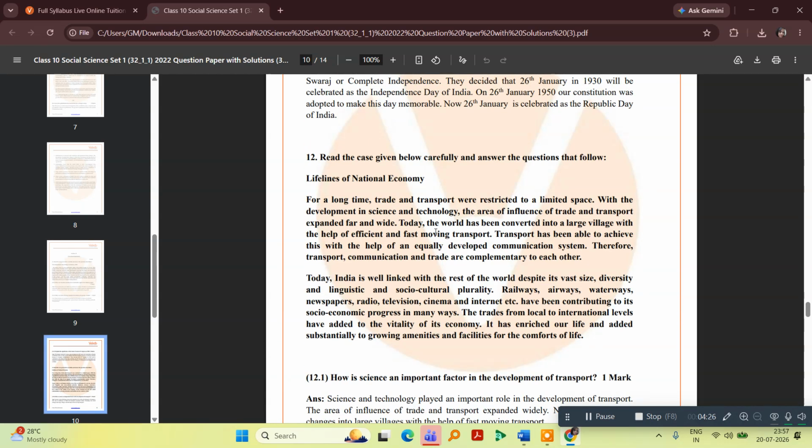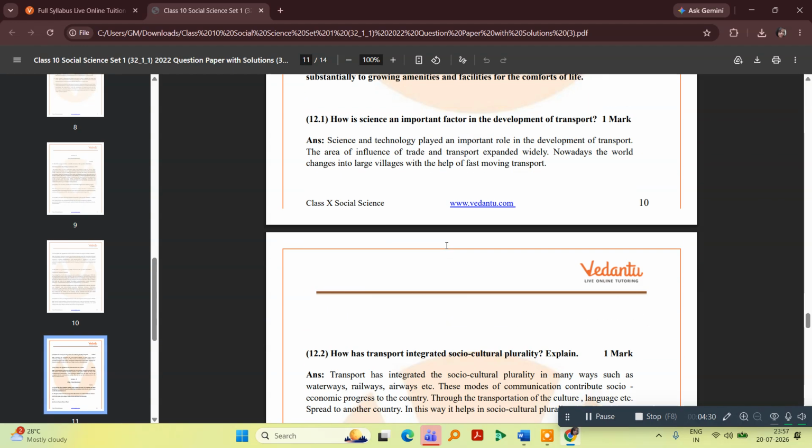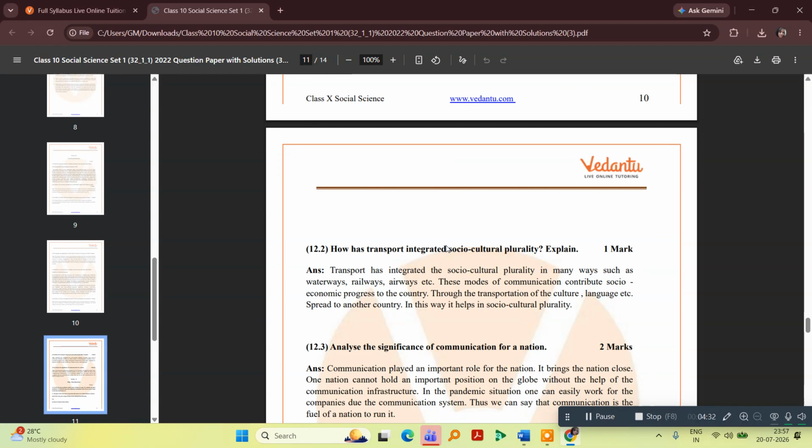The answer is hidden in the first para itself. The second one, how was the transport integrated socio-cultural plurality explained? The transport has integrated the socio-cultural plurality in many ways, such as waterways, railways, and airways.